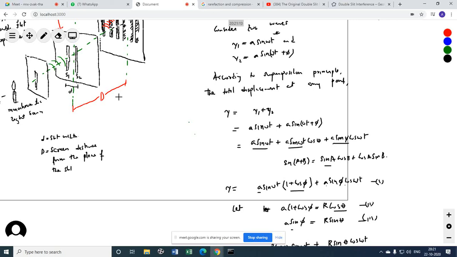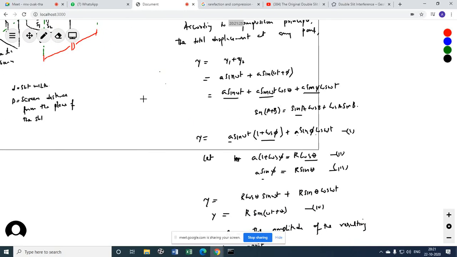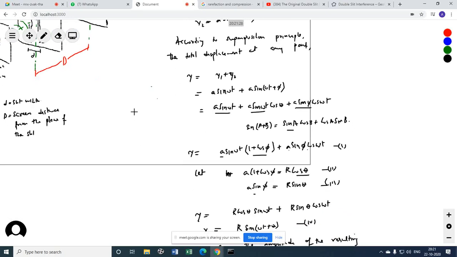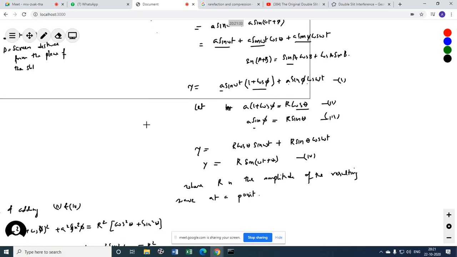Where R is the amplitude of the resulting wave at a point. Okay.